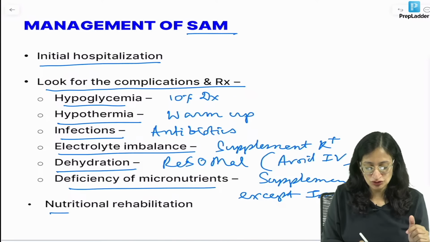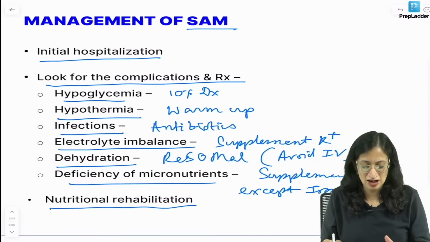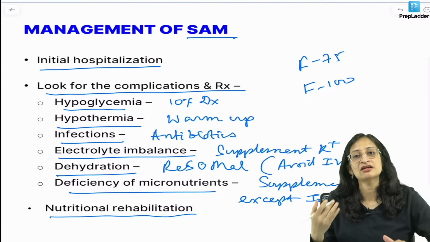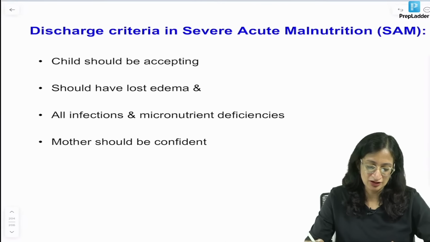And of course, you have to do nutritional rehabilitation. You start with low calories and proteins and you build it up gradually. So, you start with the F75 diet, you go to F100 diet, and finally you gradually build up and start on the normal calories and proteins, okay. So, you have to gradually build it up.